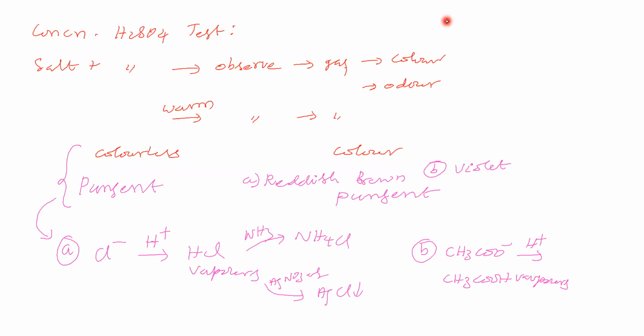Okay. The next possibility is color. Color in the sense reddish brown and violet. Smell is pungent smell. Okay. So reddish brown and violet, smell is pungent. Now we will take reddish brown. Reddish brown, as we already discussed: one possibility is NO2, another possibility is Br2.